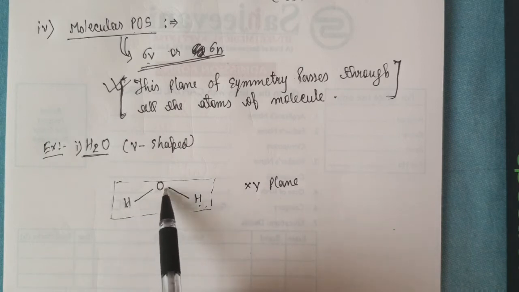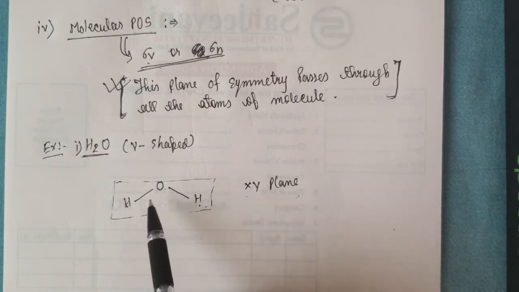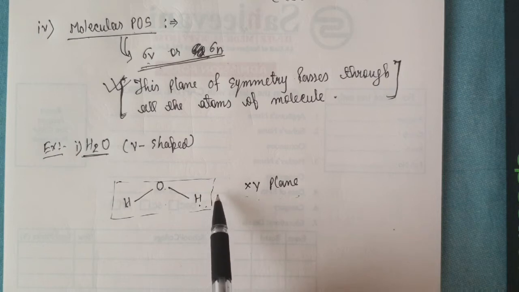Because hydrogen, oxygen, and hydrogen of the water molecule are lying on the XY plane, that's why I can say a molecular plane of symmetry can be found.